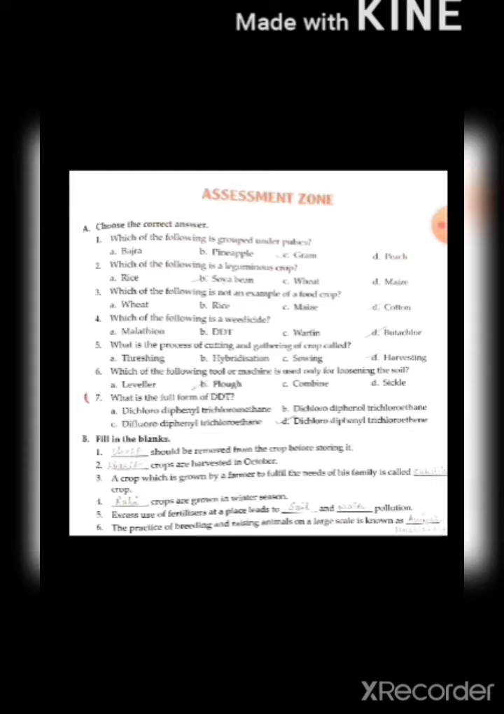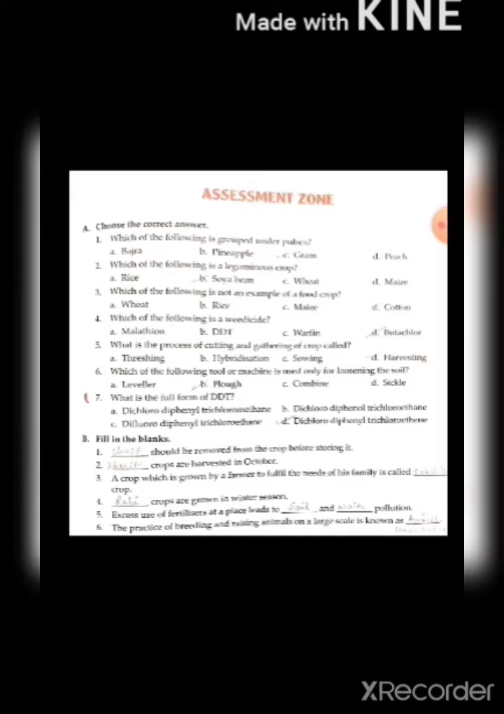Which of the following is a leguminous crop? That is soybean. Third one is, which of the following is an example of food crop? That is cotton. Not an example of food crop, that means maize, rice, wheat are food crops, whereas cotton is fiber crop. Fourth one is, which of the following is weedicide? That is butachlor. What is the process of cutting and gathering of crop called? That is harvesting. Which of the following tool or machine is used for loosening the soil? That is plow. Seventh one is, what is the full form of DDT?